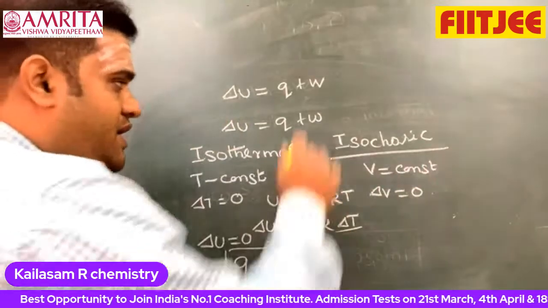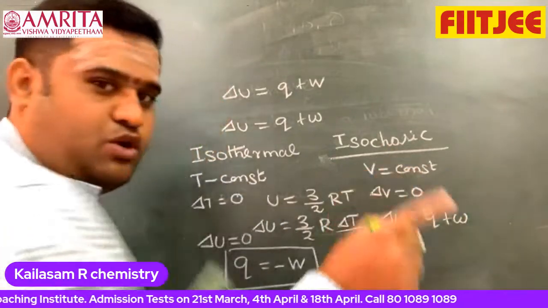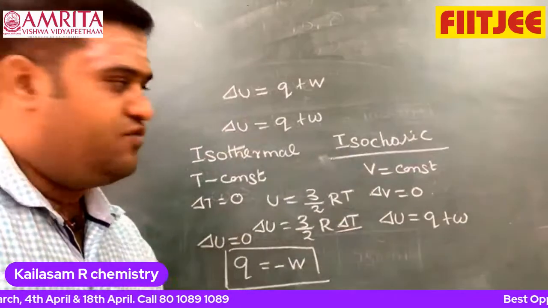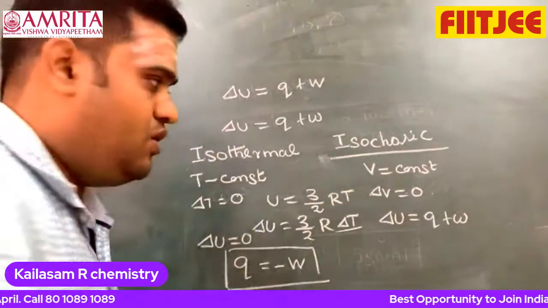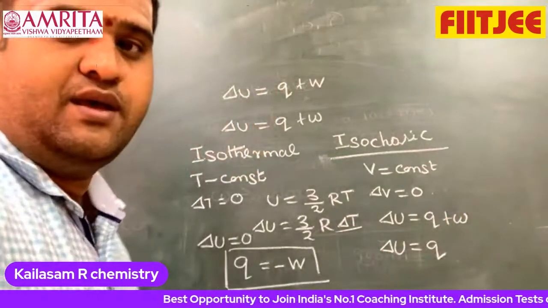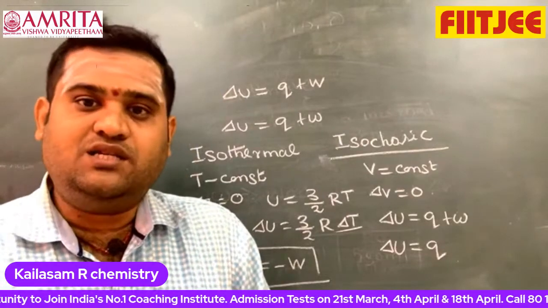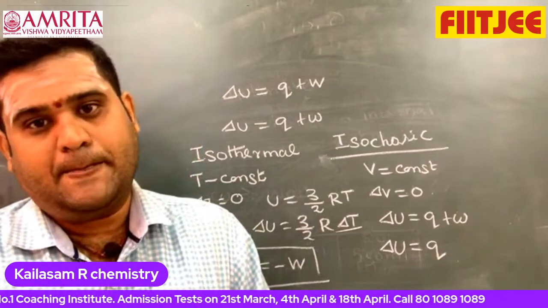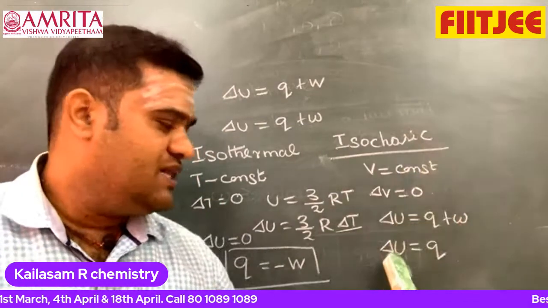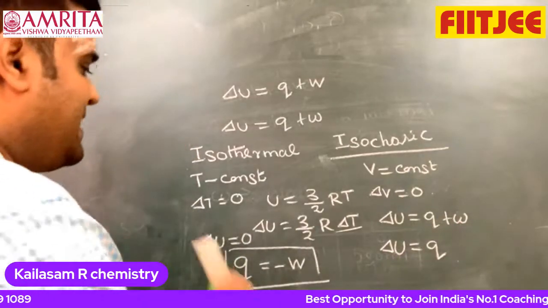Now we can write the first law. Delta U is equal to Q plus W. We know W is equal to minus P delta V. Delta V is 0, so W is equal to 0. For the isochoric process, work done is 0. Therefore delta U is equal to Q. The internal energy increases when Q amount of heat energy is absorbed by the system. For the isochoric process, the change in internal energy increases.